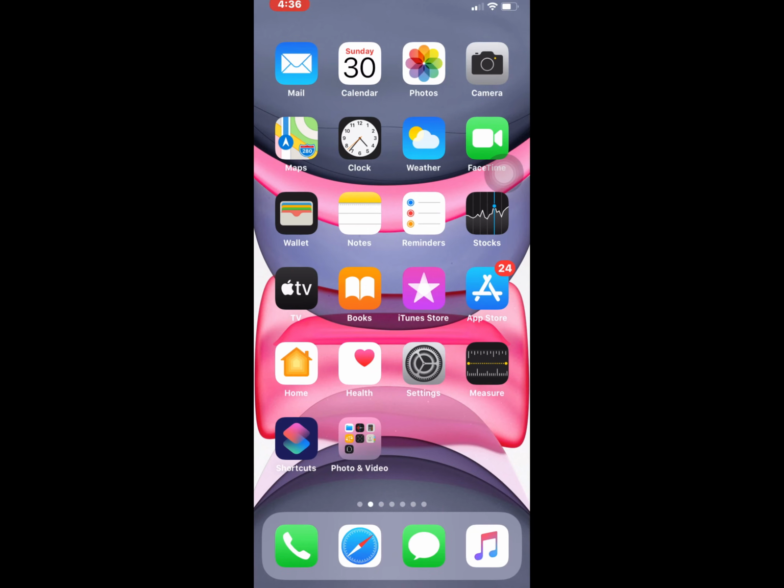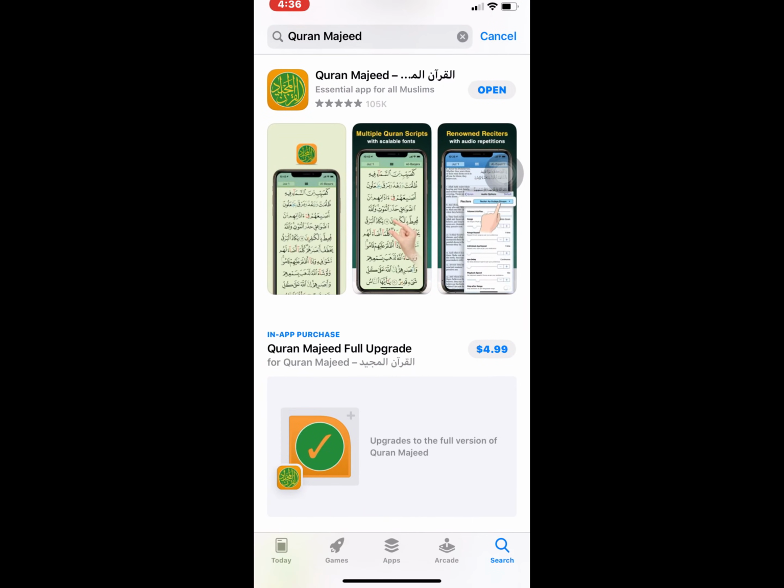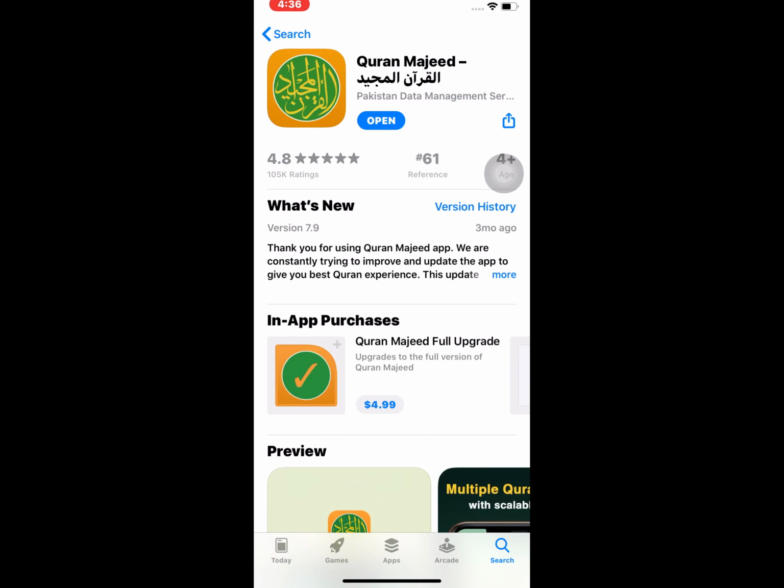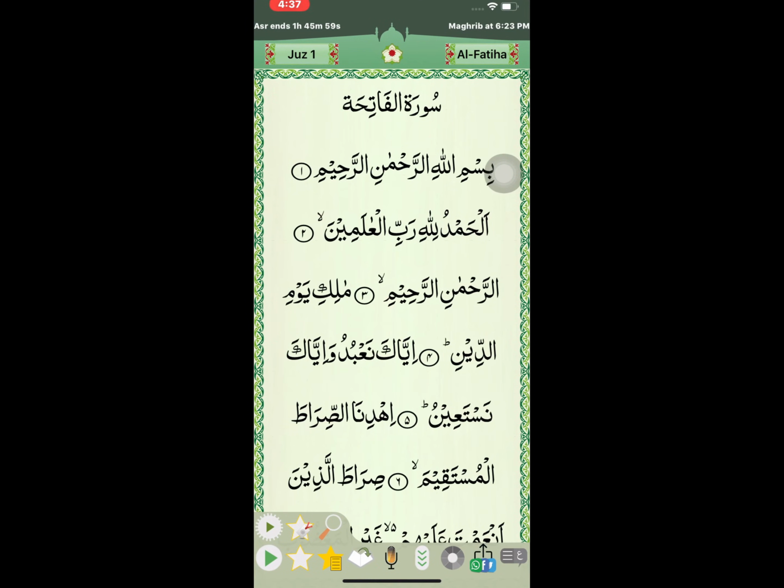Today I want to show you the best app, its name is Quran Majeed. It has lots of facilities for those who want to read the Quran or who want to listen to the Quran. It's available on the Play Store and App Store. So let's open it, Quran Majeed.